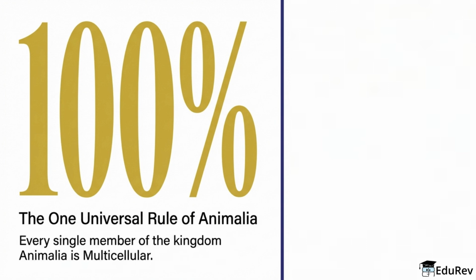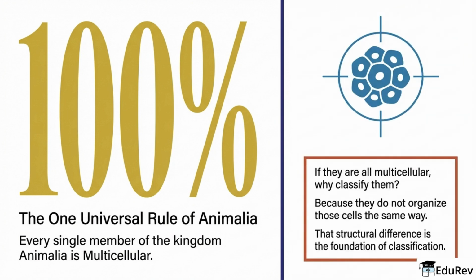The first universal rule is simple. Every animal in Animalia is multicellular. That sounds obvious, but it matters because the real distinction begins after that. Even though all are multicellular, they do not organize their cells in the same way. That difference in organization is the foundation of classification. Some animals stay at a loose cellular level, while others move into tissue, organ, and organ system levels.